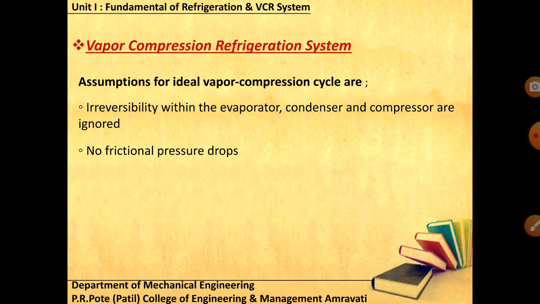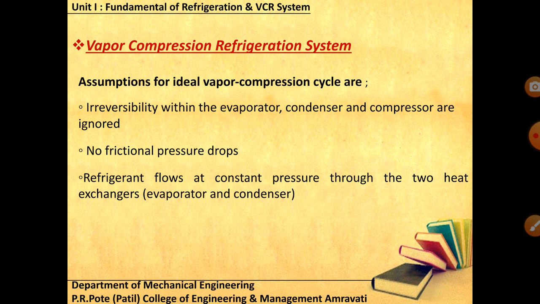Second, there is no frictional pressure drop. We consider that the processes taking place in the condenser and evaporator, that is the heat transfer processes, are constant pressure processes. Though in practice it would not be like that, in the ideal case we say that there would be no frictional pressure drop.